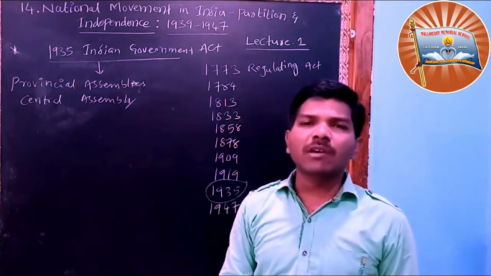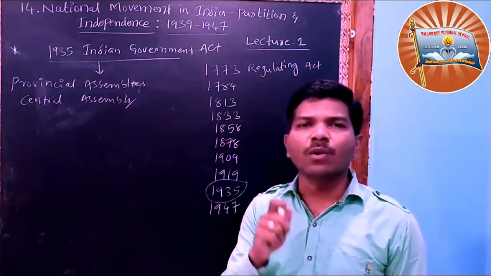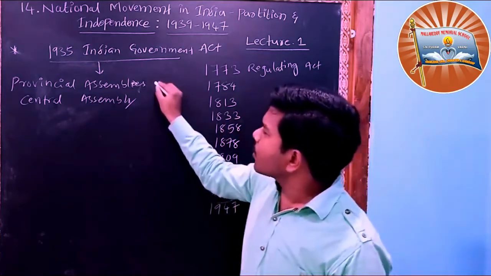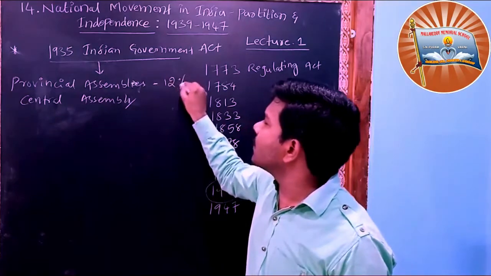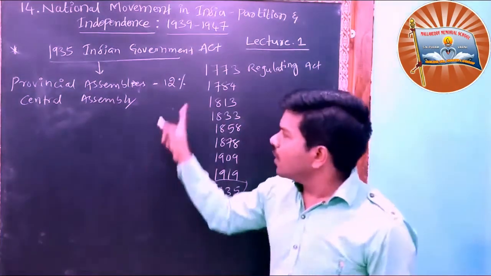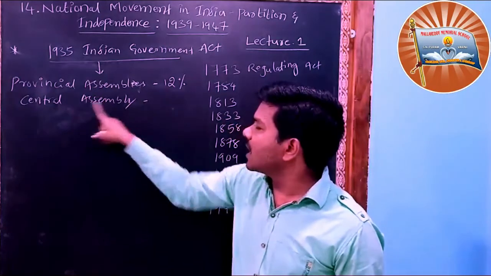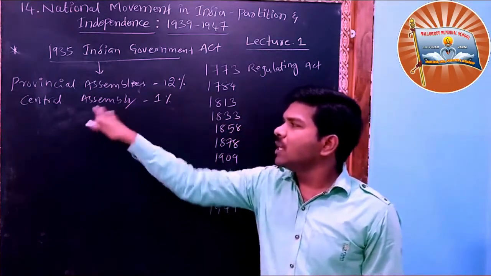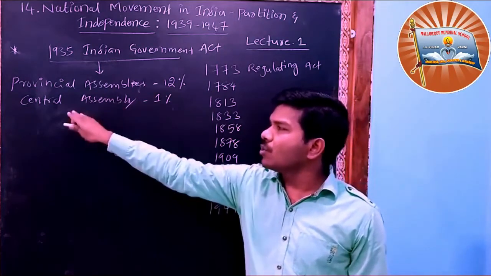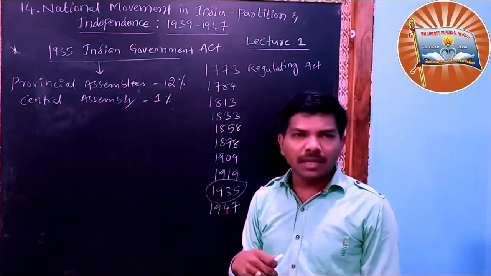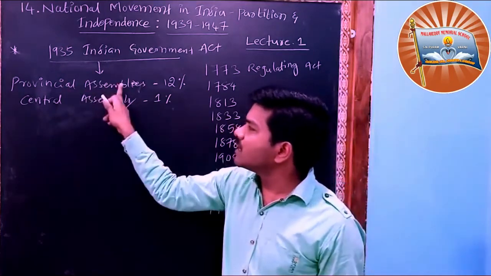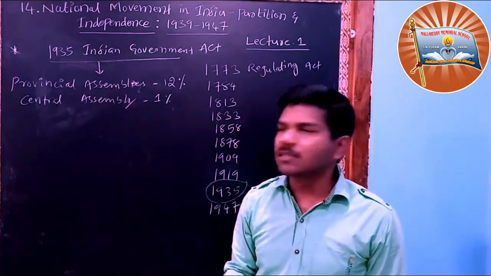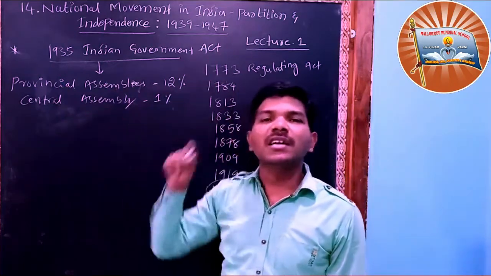But the voting rights were given very limited, only to some portion of society, only those who had received higher education. For provincial assemblies only 12% of the people cast their vote, and for the central assembly only 1%. Provincial assembly means our local assembly. Central assembly means the parliament at the centre.